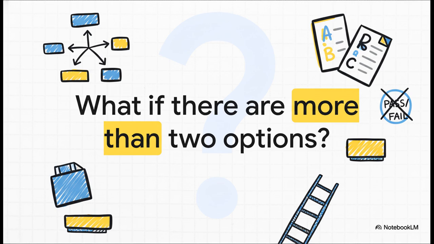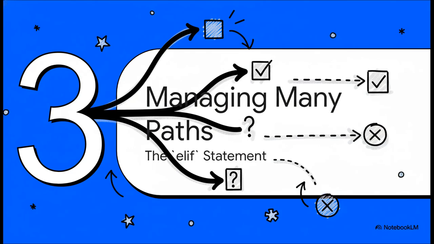Life is rarely a simple yes or no, right? Programming is the same way. What if you're not just checking for pass or fail, but you need to assign letter grades, like A, B, C, or D? A simple if-else just isn't going to cut it here. We need a way to check multiple different conditions. And for that, Python gives us elif, which is literally just short for else if.